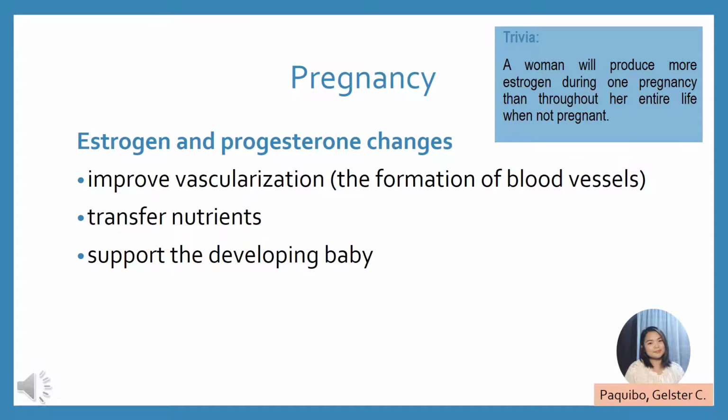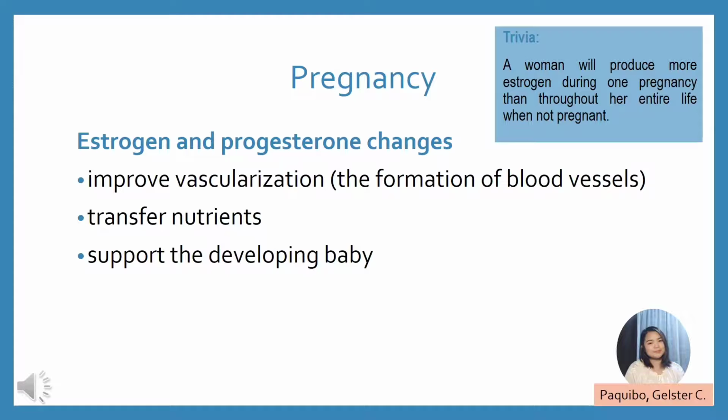Progesterone levels also are extraordinarily high during pregnancy. The changes in progesterone cause a laxity or loosening of ligaments and joints throughout the body. In addition, high levels of progesterone cause internal structures to increase in size, such as the ureters. The ureters connect the kidneys with the maternal bladder.